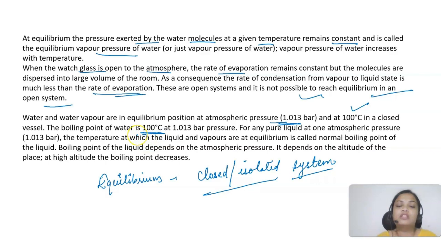All right. So just like we have defined the melting point, in the same way we can define boiling point: for any pure liquid at 1 atmospheric pressure, the temperature at which liquid and vapor are in equilibrium. So at boiling point, the liquid and the vapor phase will be in equilibrium, and the boiling point will depend on the atmospheric pressure. So you know that it depends on the altitude also. We have learned it in lower classes. At high altitude, because of low atmospheric pressure, the boiling point also decreases.